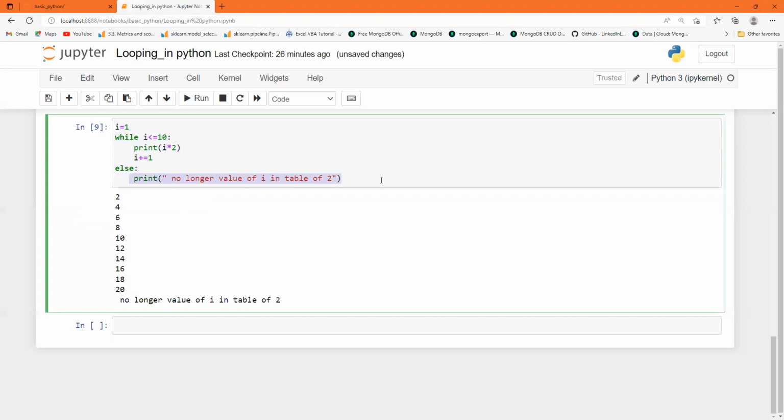Yes, I hope guys all of you understood the else statement in while loop, the continue statement in while loop, the break statement in while loop, and the while loop itself. I will bring many examples with while loop in the next video. So thank you for watching the video.